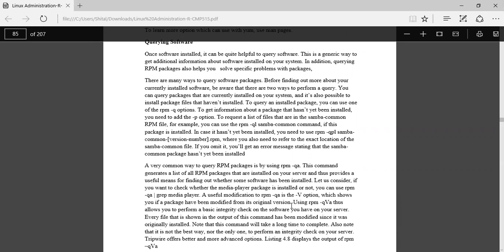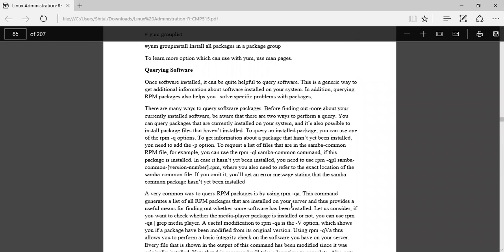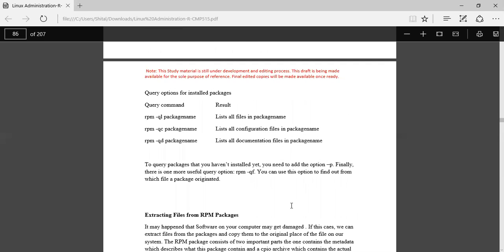Next is querying software. Once software is installed, when you install the Linux operating system and different software, you can get additional information about the software installed on your system. In addition, querying RPM packages also helps you to solve specific problems with the packages. So these are different query options for installed packages. With the query command, rpm -ql package name lists all the files in the package. rpm -qc lists configuration files in the package, and -qd lists all documentation files in the package.